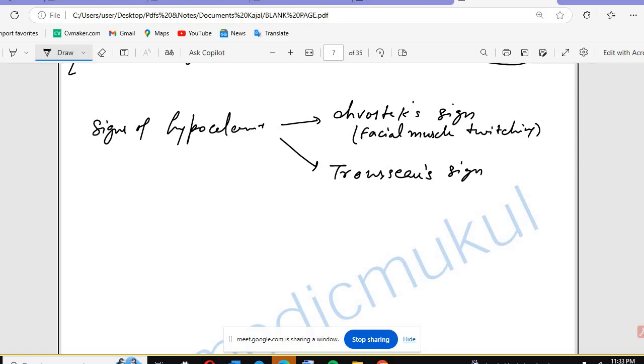The Trousseau sign is carpal spasm that occurs when you inflate a BP cuff.